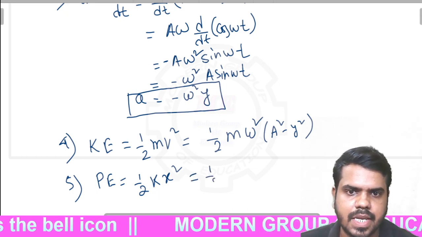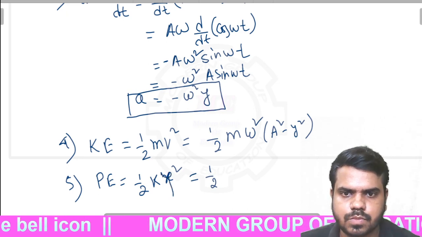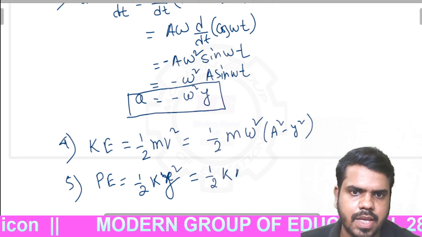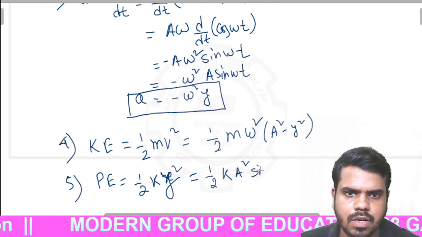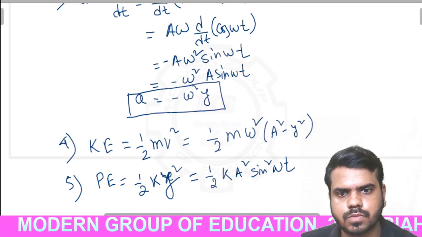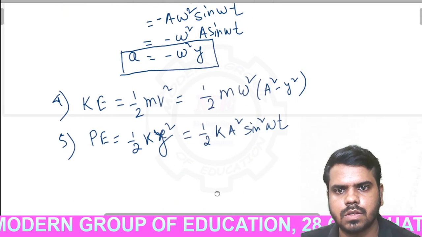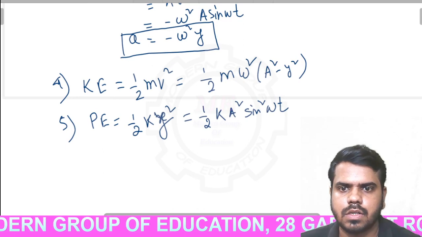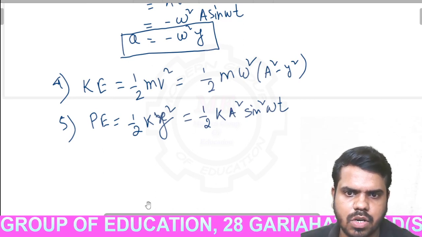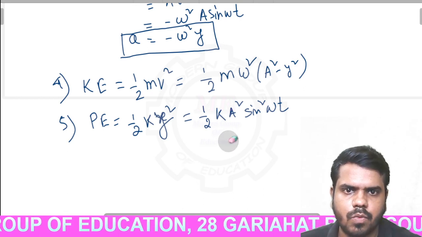So x means y, half k y square, that means half k into a square sine square omega t. Clear? So please carry the y equation.